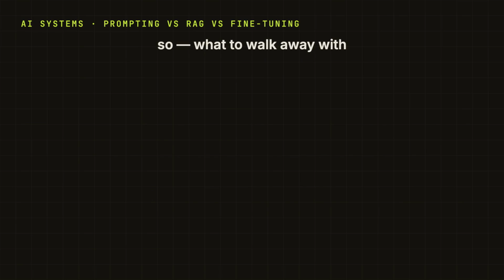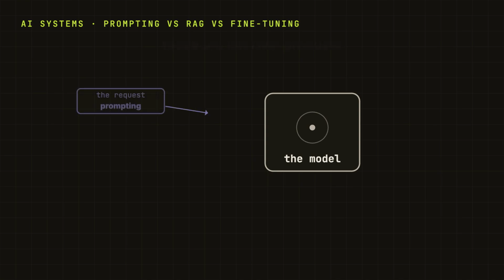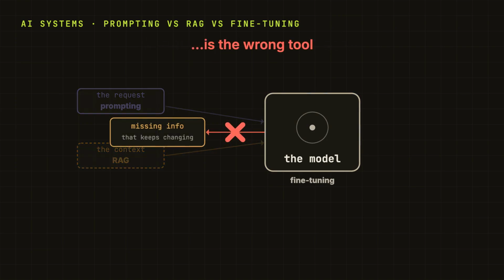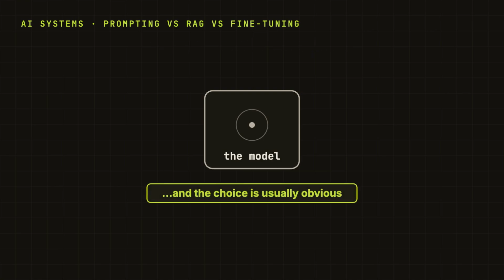So here is the thing to actually walk away with. The next time you hear prompting, RAG, and fine tuning thrown around like rival products you have to pick between, they are not. Prompting changes the request, RAG changes the context, fine tuning changes the model. And a common mistake is reaching for fine tuning to fix a missing information problem, especially when that information keeps changing. So figure out what is actually wrong first, and the right choice is usually obvious.